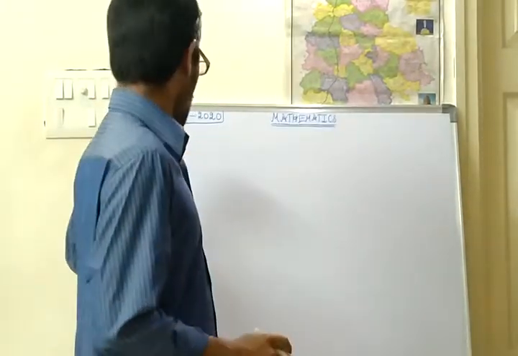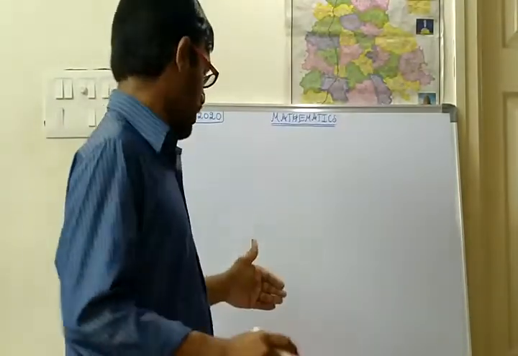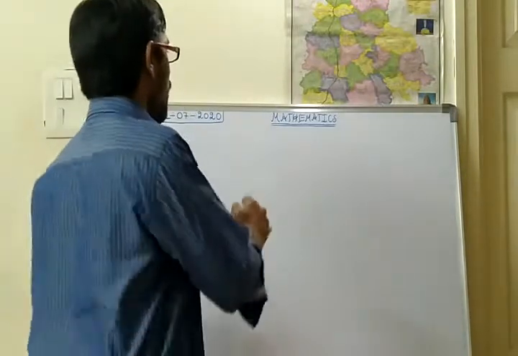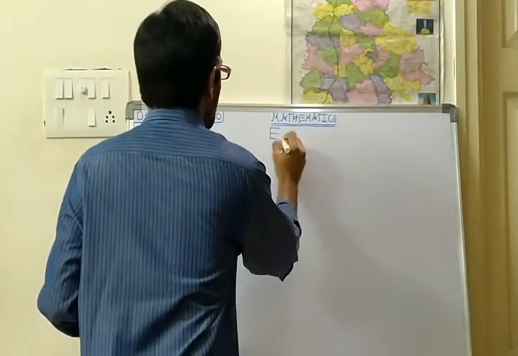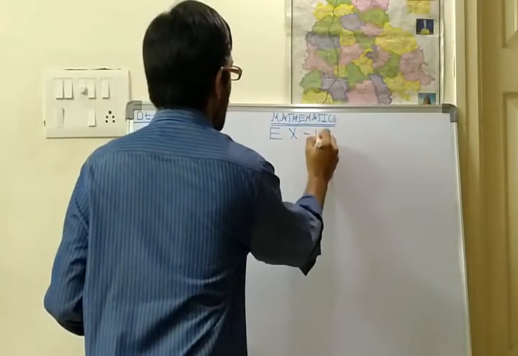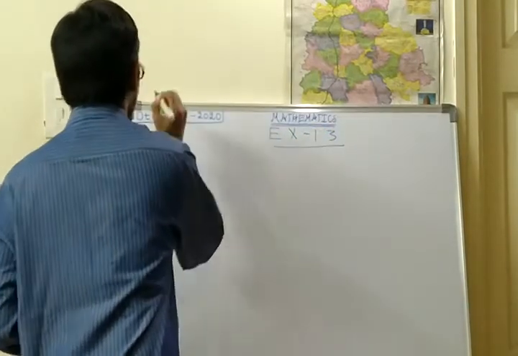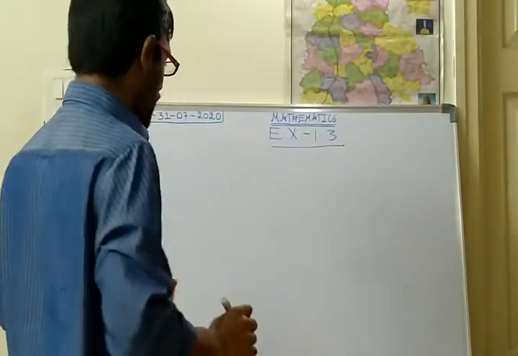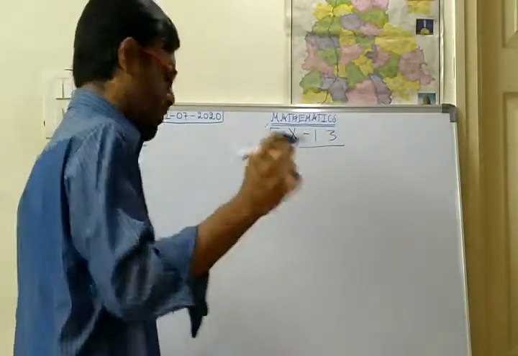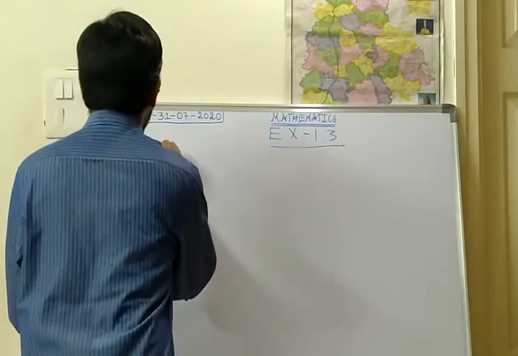Today we are going to start the 5th bit of exercise 1.3. So 4 bits are completed, and now the 5th bit. What is the 5th bit? See, write the following numbers.